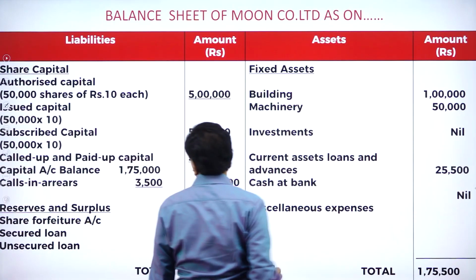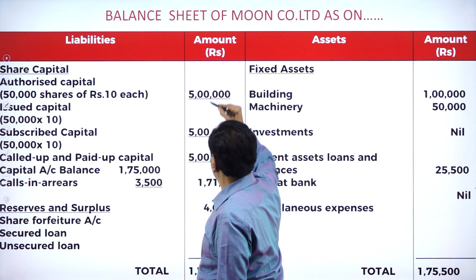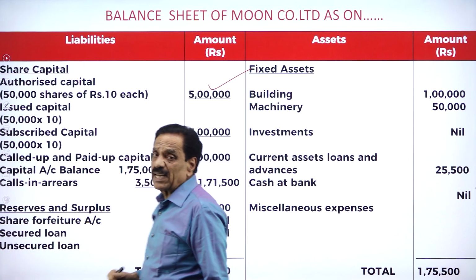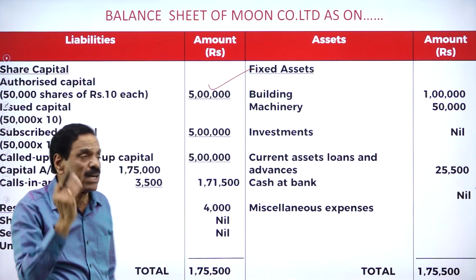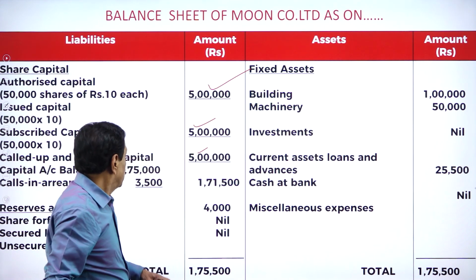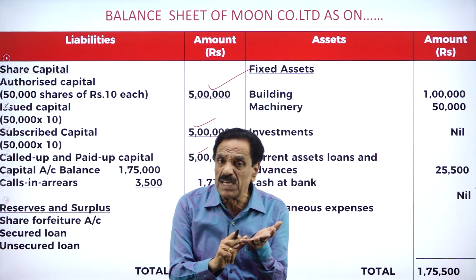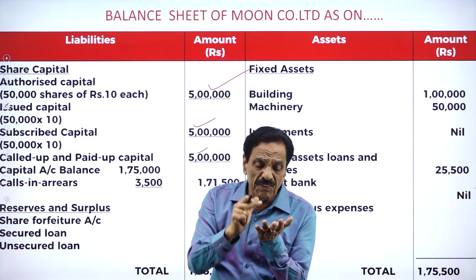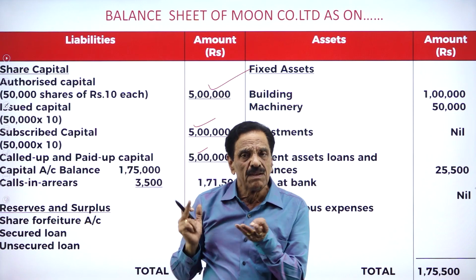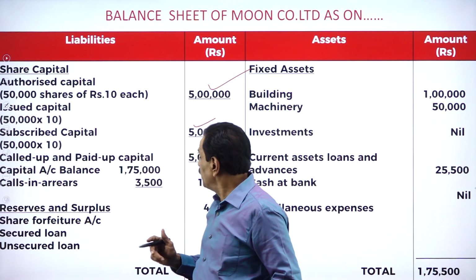See that. How many shares have you got? Public authorized 50,000 shares of 10 each. 5 lakh is there. This is registered capital or authorized capital, 5 lakh. But this is capital account. How much paid up? 1 lakh rupees for building, 50,000 for machinery, 1,50,000. We'll see how much has come.